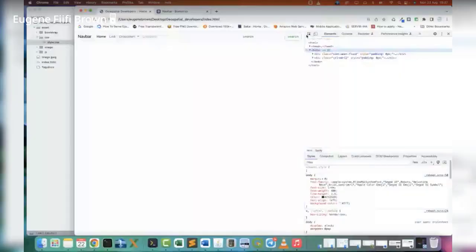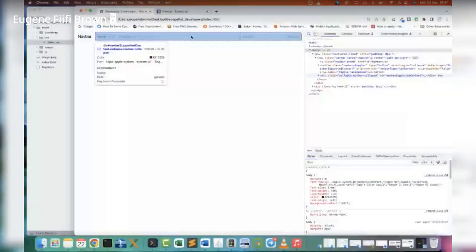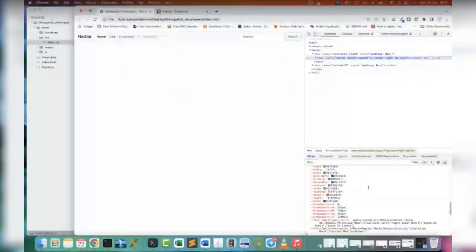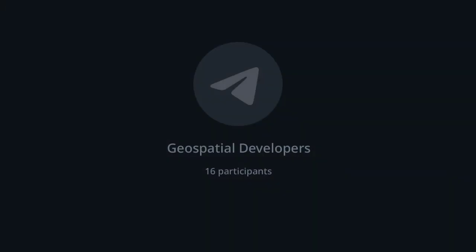If you look at the nav bar, it has a height of around 55 pixels. You can see that by using the debugging tool. If you come to the bottom, you can see the width and the height down there, or you can look for it through the code.